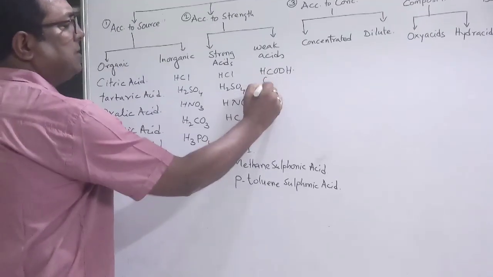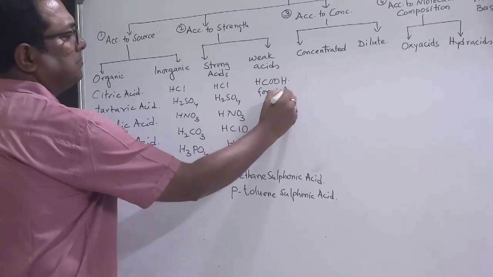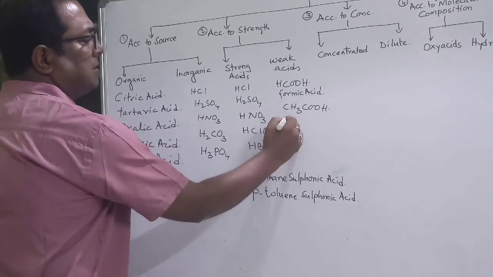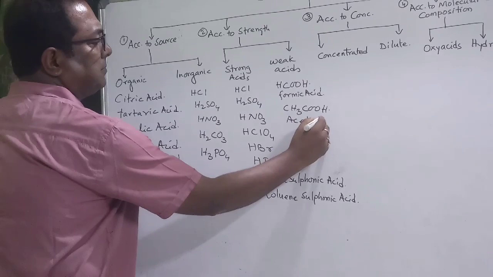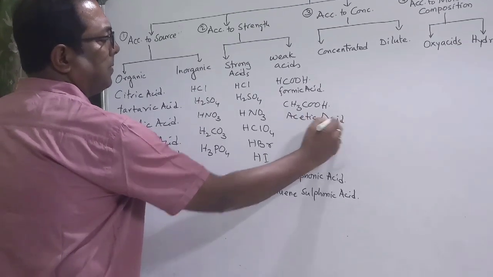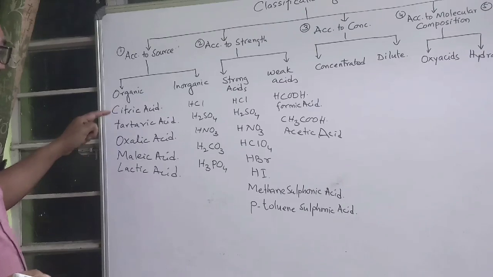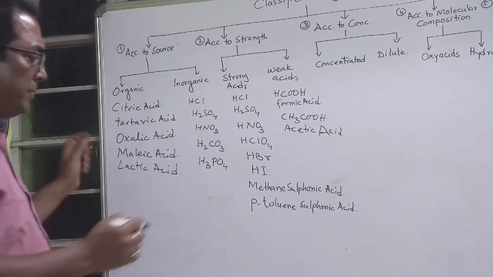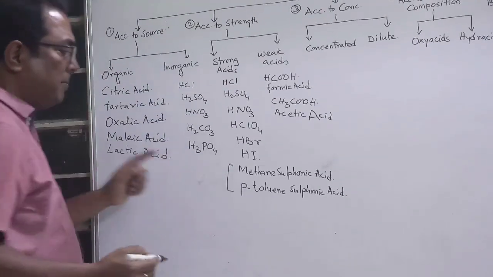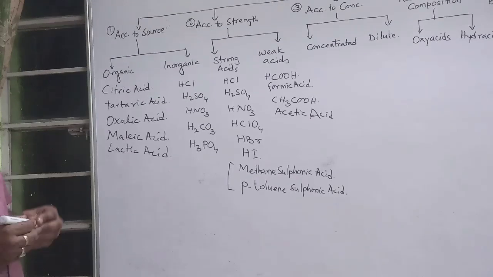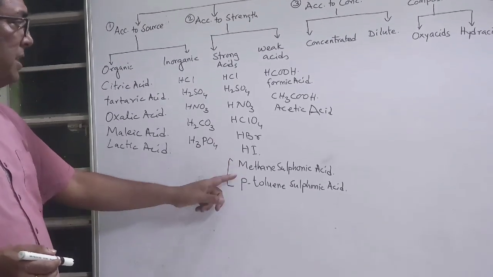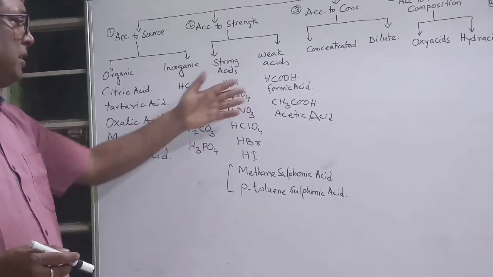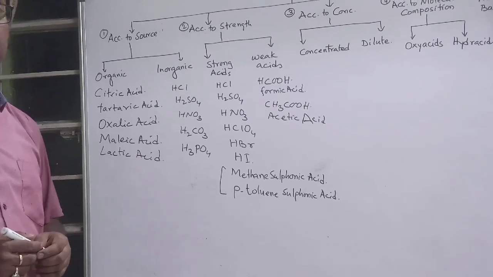this is called formic acid, CH3COOH, this is acetic acid. So students, citric acid, tartaric acid, oxalic acid, malic acid, lactic acid will be under the weak acids. Keep remembering these two at least, methyl sulfonic acid and para-toluene sulfonic acid. They are organic acids, but still they are strong acids. They are not weak acids. But the majority of the organic acids go as weak acids.